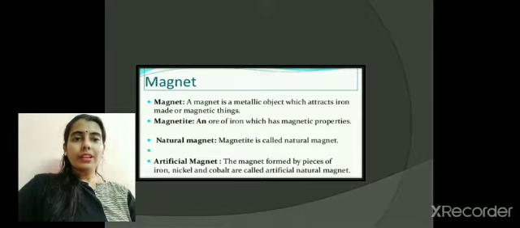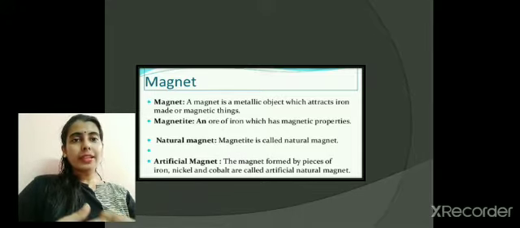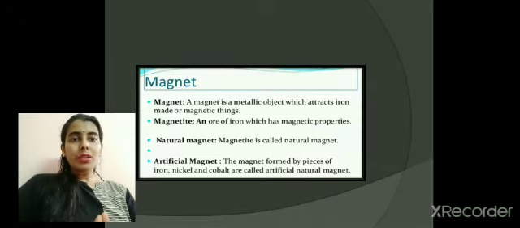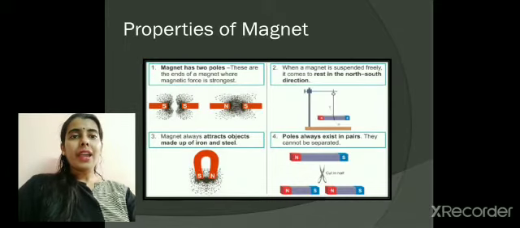Now, what is a natural magnet? Magnetite, the form in which the magnet occurs in nature, that is the ore of iron. It is called magnetite and it is a natural magnet. Now, what is an artificial magnet? The magnet formed by pieces of iron, nickel and cobalt. They are called artificial magnets.